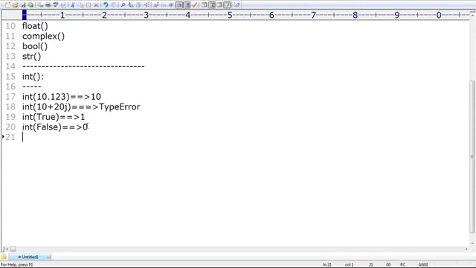What is the next thing we have to be aware of? You can convert string to number, no problem at all. But if I take the string 10.5, then immediately we are going to get a value error, which we covered in the last session.